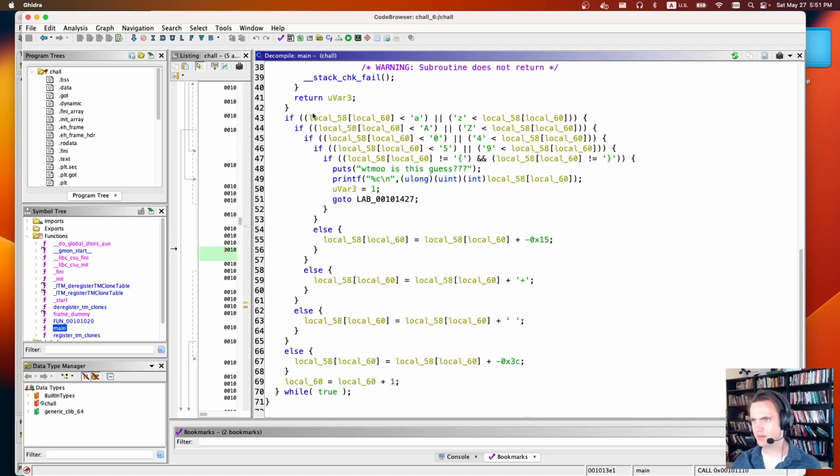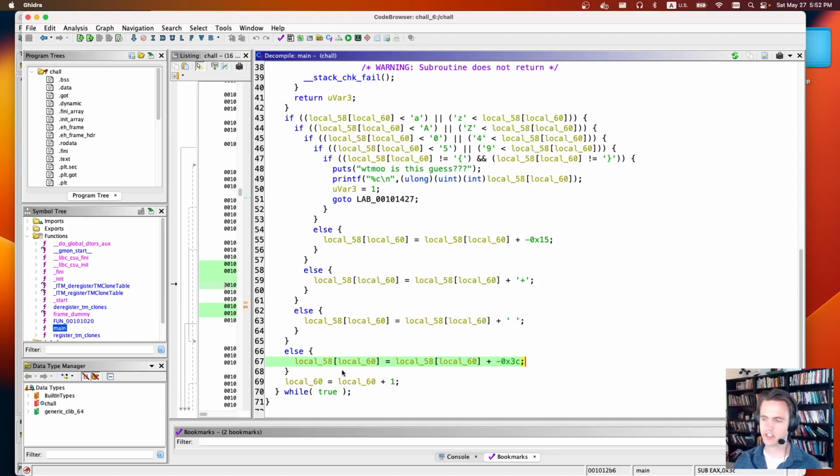And for these substitutions, like I said, it's going to check to see if the character is between this range, and if it is, it does this substitution. It's going to subtract 3C or 0x3C from whatever that flag value was. There's probably clever ways to do this. I tried running angr on this. Angr wasn't working for some reason. It just wasn't closing, so I gave up pretty quickly.